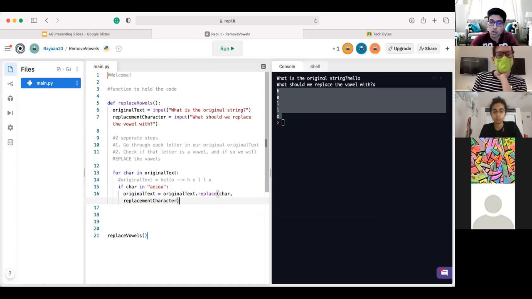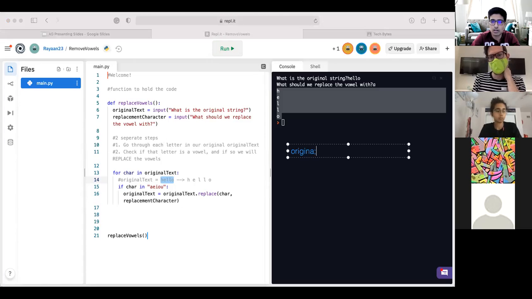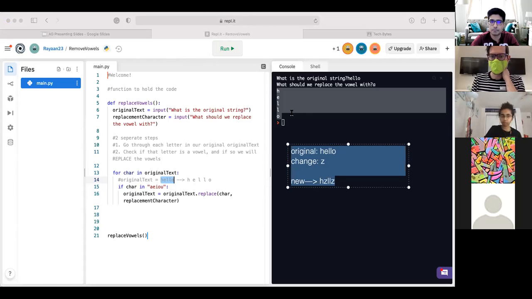Now, if this is working correctly, if we inputted the word hello and say our replacement character was the letter Z, right? So say our original was hello, our change character was going to be Z, so our new should be HZLLZ, because you can see that we're replacing all of the vowels, so E and O, with the letter Z.